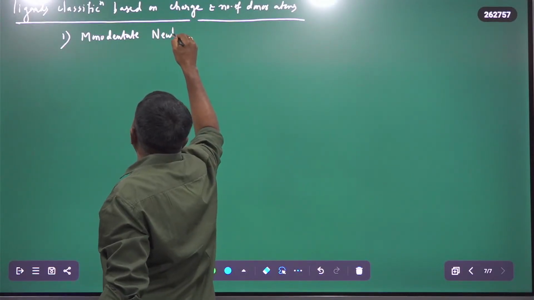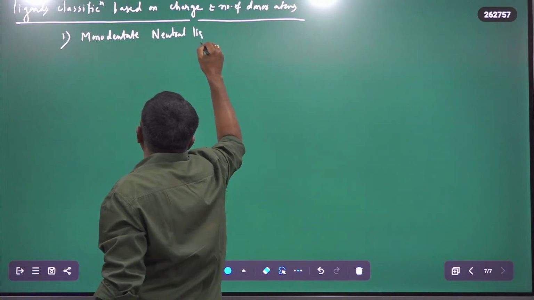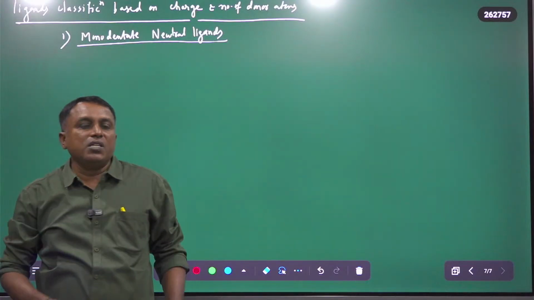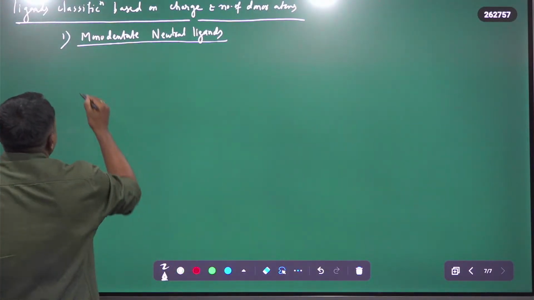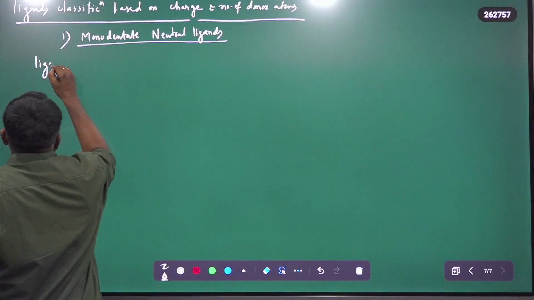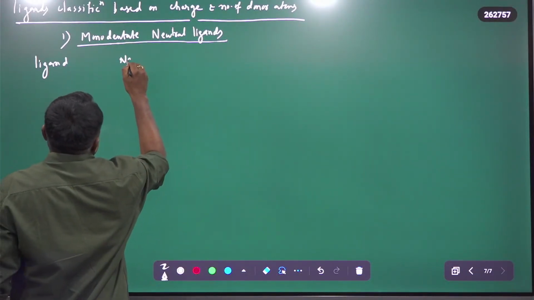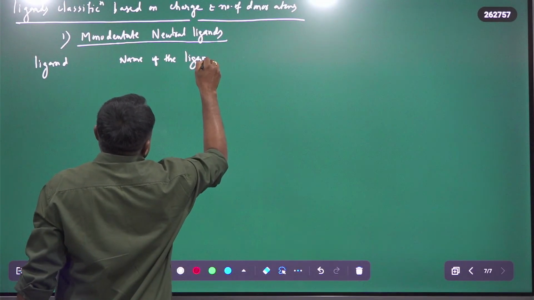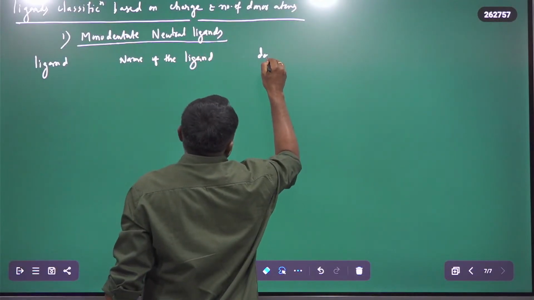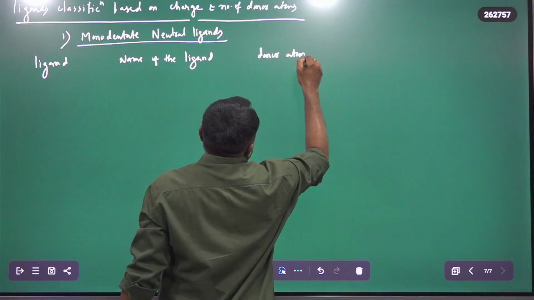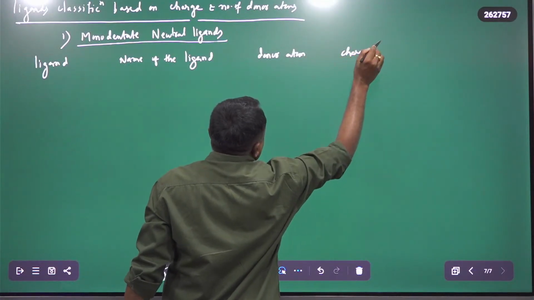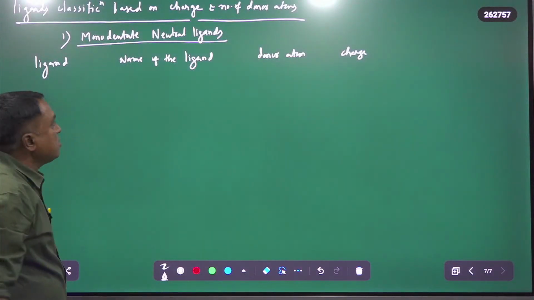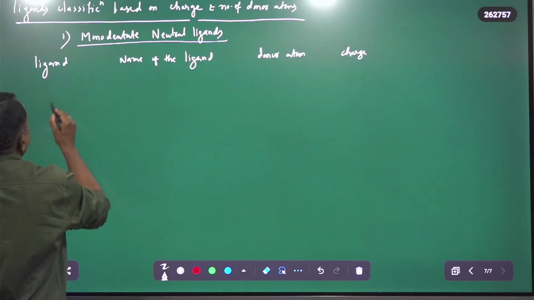In the monodentate neutral ligands table, we list the ligand, the name of the ligand, the donor atom, and the charge. The charge is neutral. So first, it is monodentate neutral ligands.